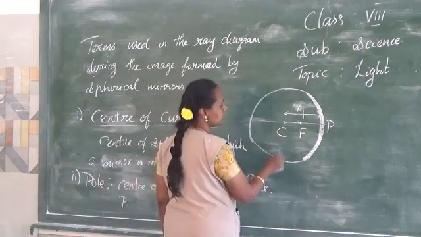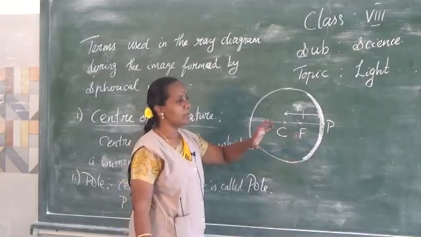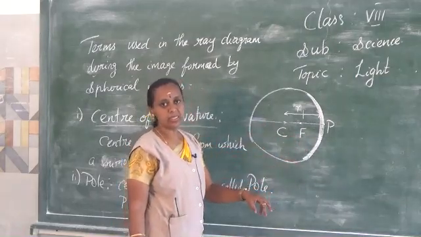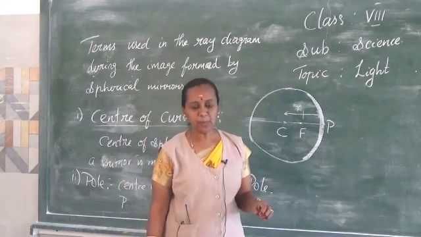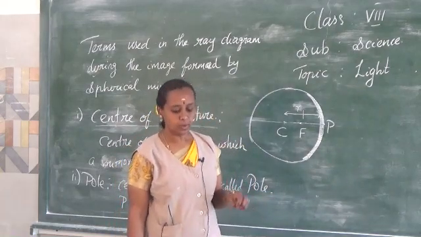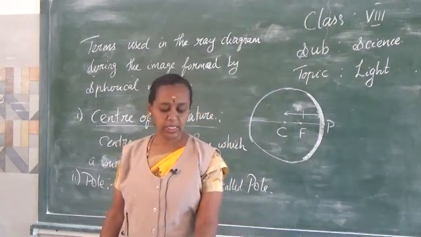The next is principal focus. Here the principal focus is nothing but when a beam of light is incident on the spherical mirrors, it will either converge or diverge at a particular point. That point is called as principal focus, or otherwise called as focal point.